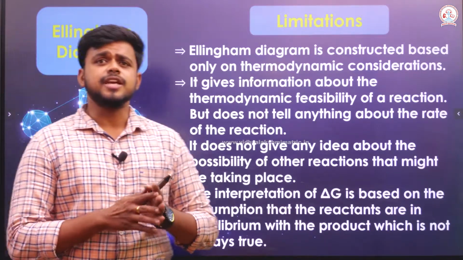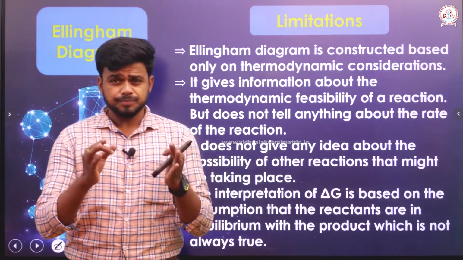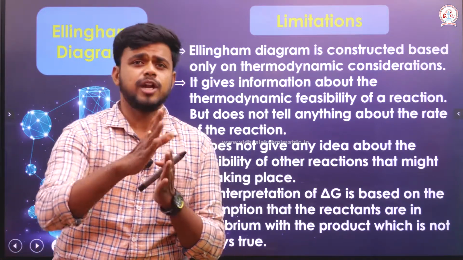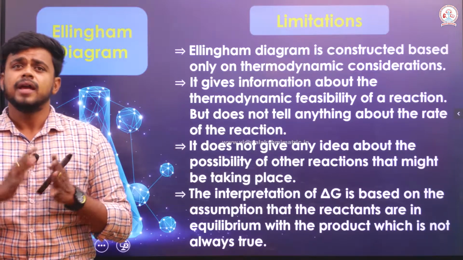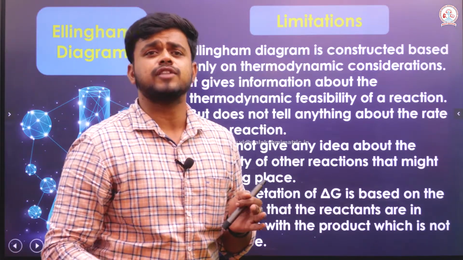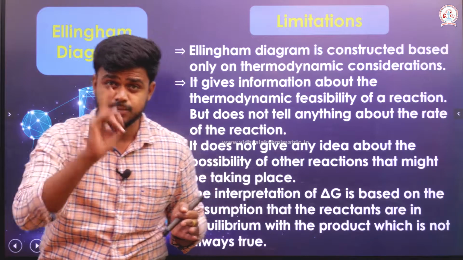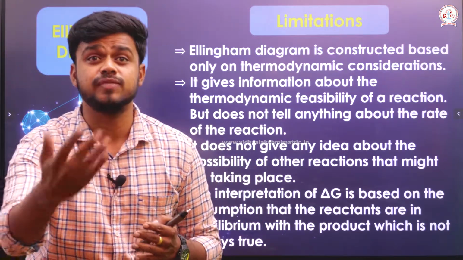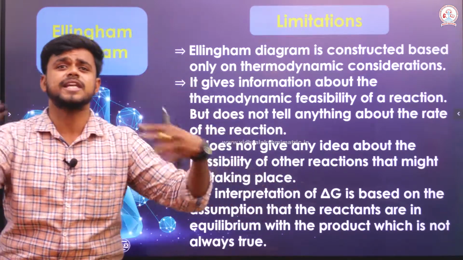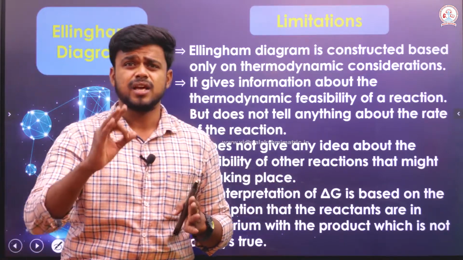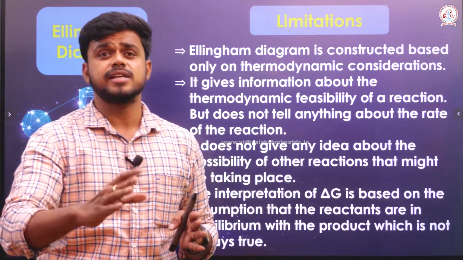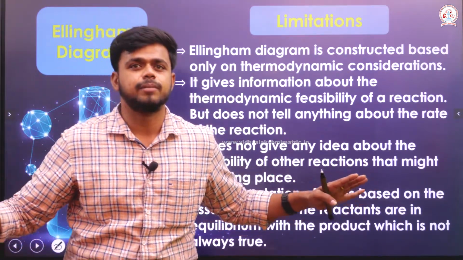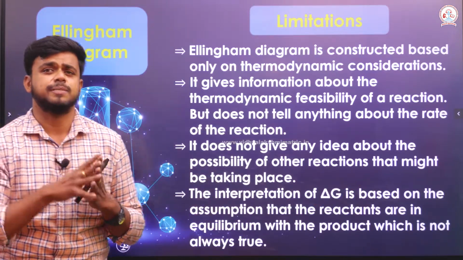Then, limitations. See, this Ellingham diagram considers only the thermodynamic aspect, okay. It just talks about the feasibility of the reaction, which means whether the reaction will take place or not. But it does not tell how fast the reaction will occur. It does not say anything about the rate of the reaction. It just says this reaction will occur or this reaction will not occur. But how fast the reaction will occur is not said by the Ellingham diagram. So that is its first limitation.